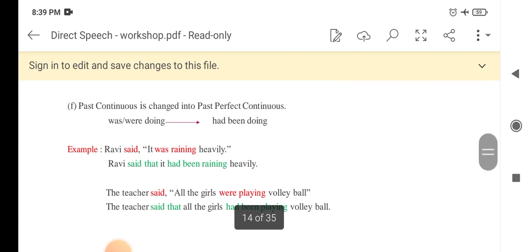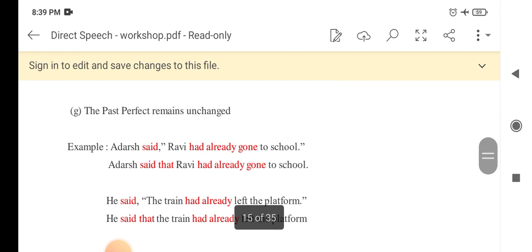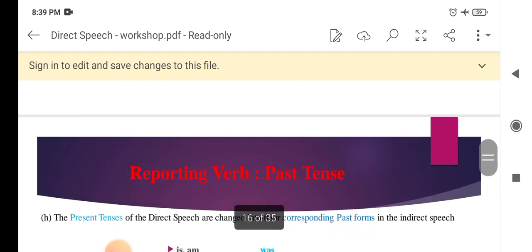Past continuous is changed into past perfect continuous. Ravi said, it was raining heavily. Ravi said that it had been raining heavily. The past perfect remains unchanged. Adarsh said, Ravi had already gone to school. Adarsh said that Ravi had already gone to school.